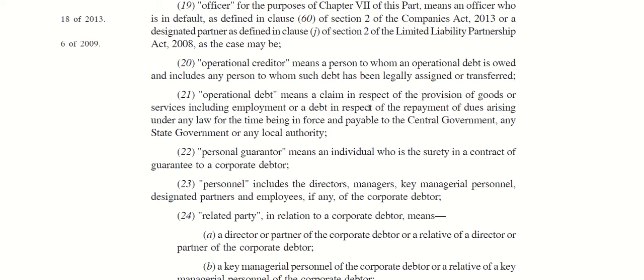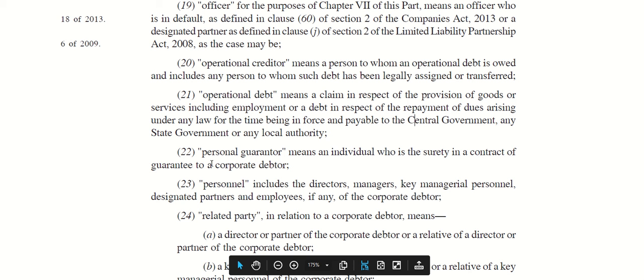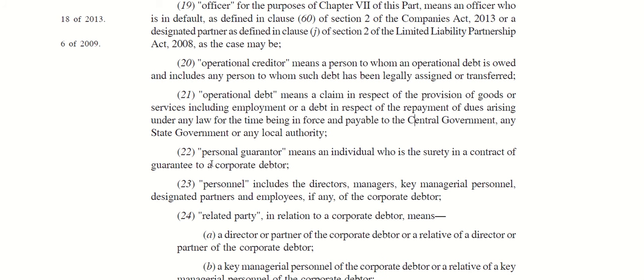A debt in respect of the repayment of dues arising under any law for the time being in force and payable to the central government, state government, or any local authority, we can assume, means taxes and other revenue dues payable to the government. So now we have seen operational creditor and operational debt.